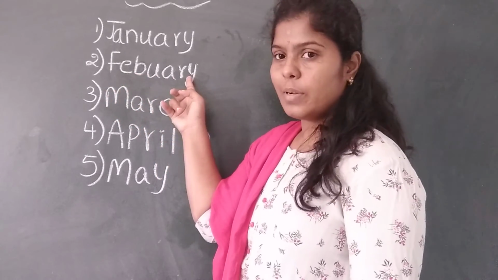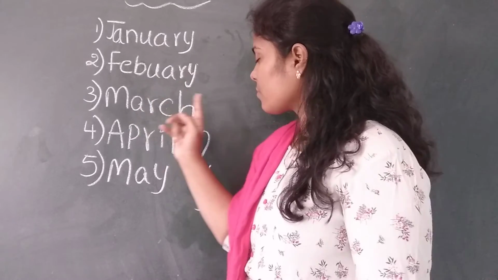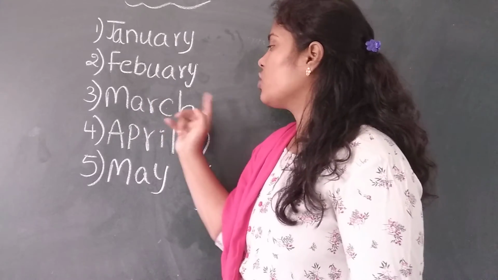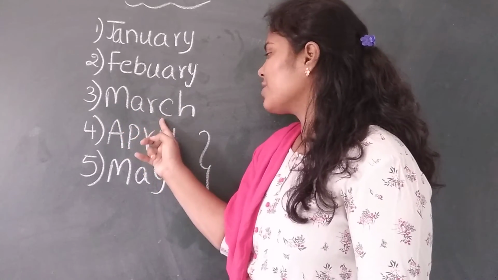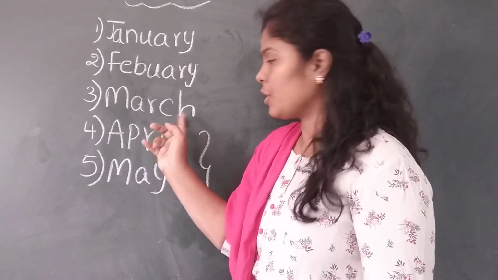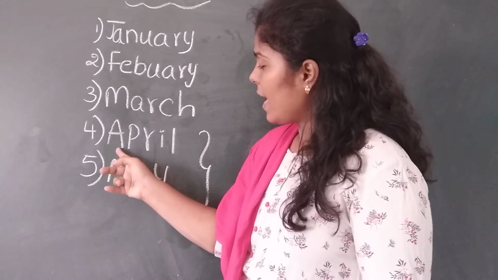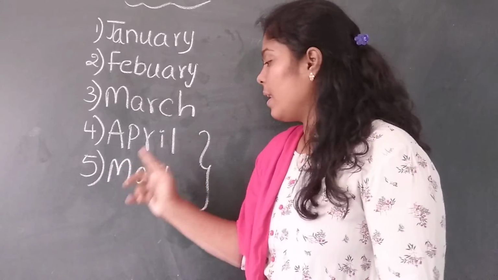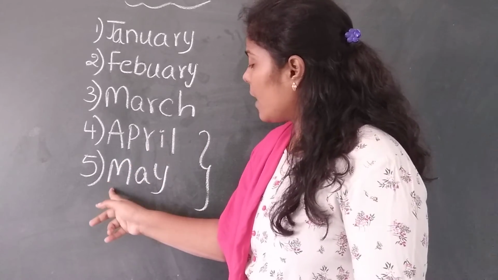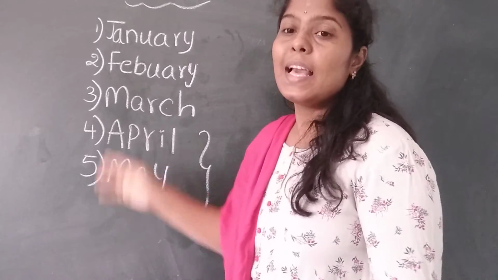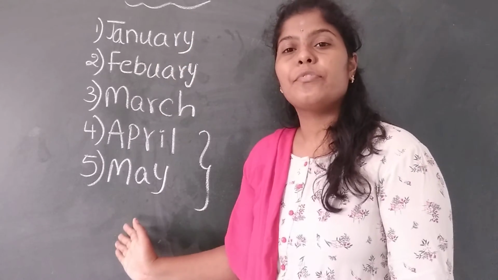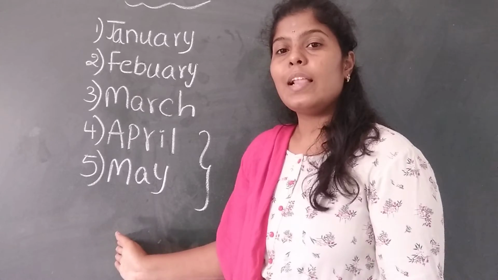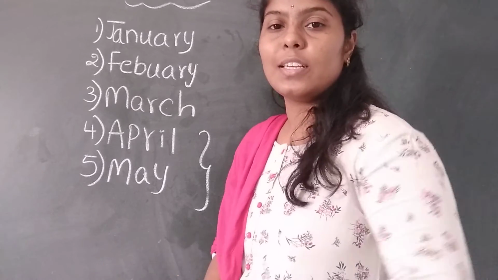Third month is March. Fourth month is April. Fifth month is May. These are the first 5 months we will have in a year, children.